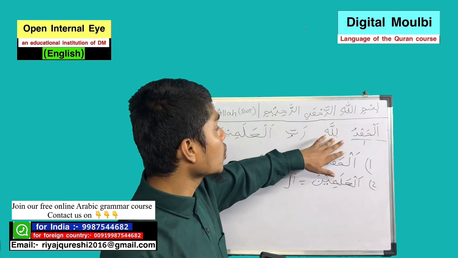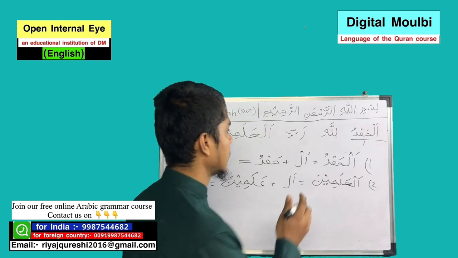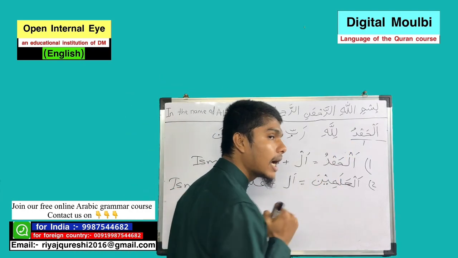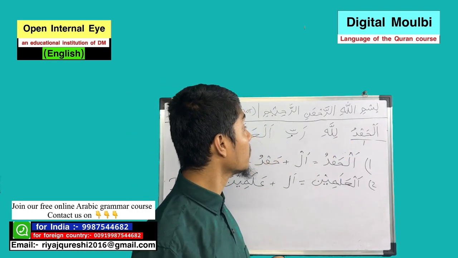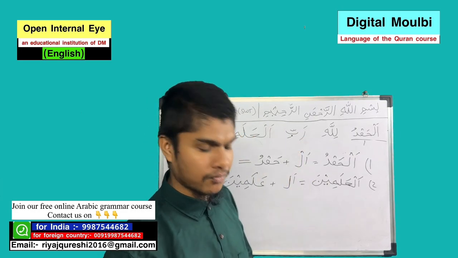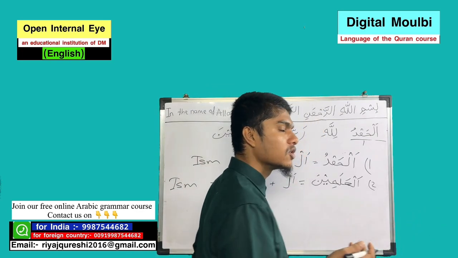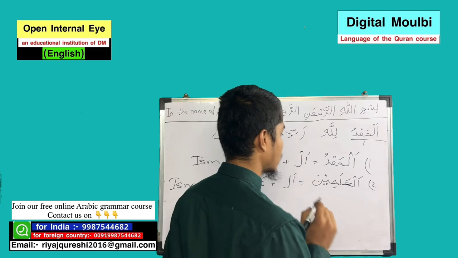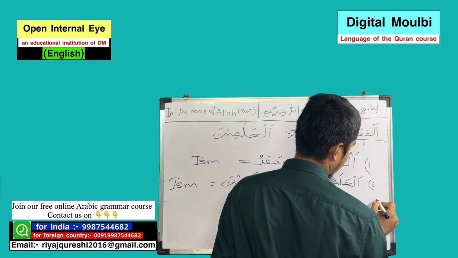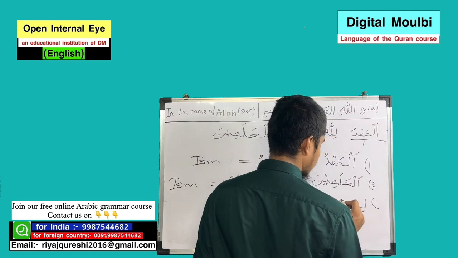If you look at the word lillahi, first I will break this word, because it has two words, to help you understand. Number one, it has lam, li, plus allahi.